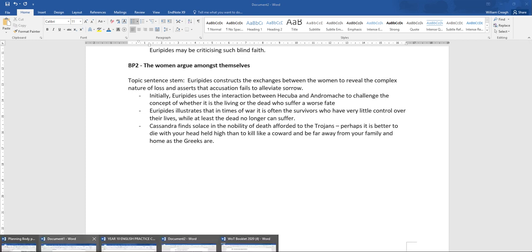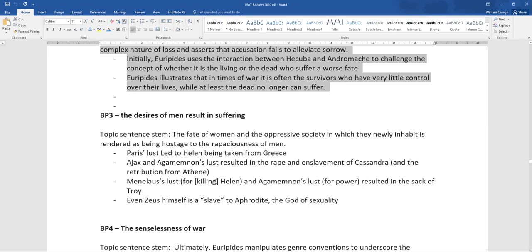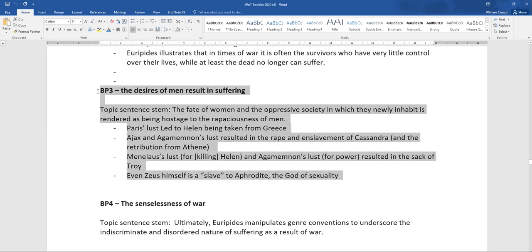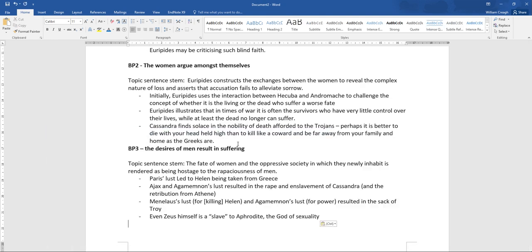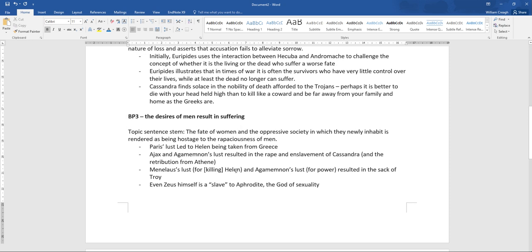Once again, I'm going to go into the Women of Troy practice booklet. I'm going to just steal, copy, and paste. And this one is all about the desires of the men in the play and how they result in suffering. So the topic sentence here: the fate of the women and the oppressive society in which they newly inhabit is rendered as being hostage to the rapaciousness of men. My goodness gracious, what does that word mean? Let's have a look. I'm going to copy it.